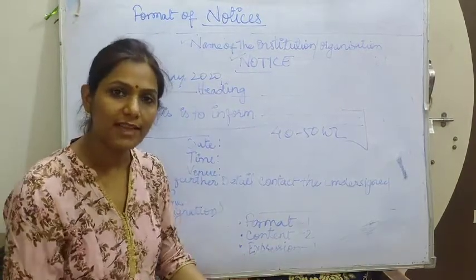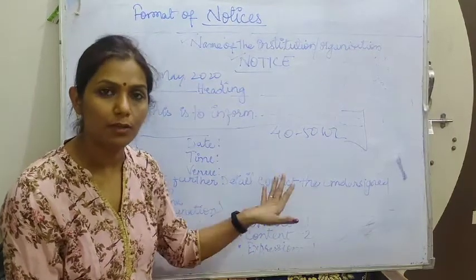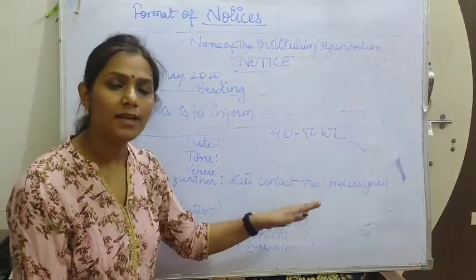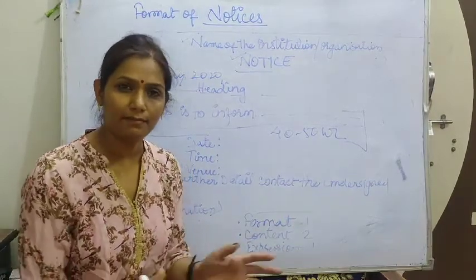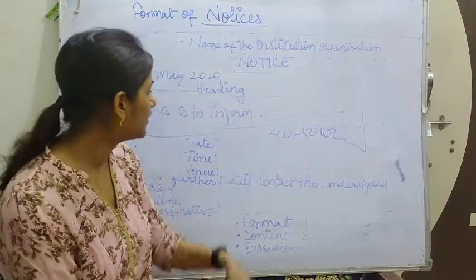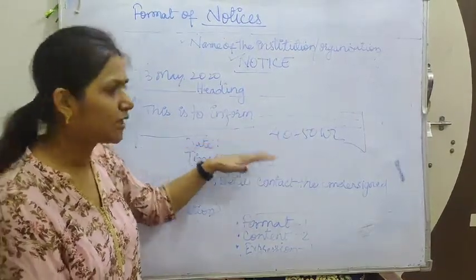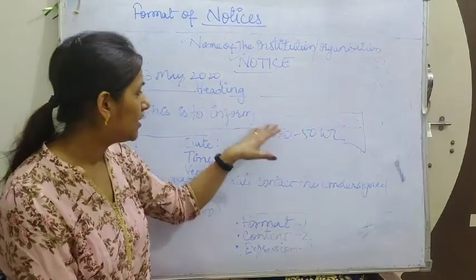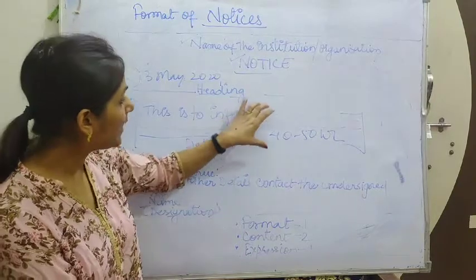These are examples. I will give you many samples and examples of notices, because there are many types of notices. So this is to inform, and that should be covered in not more than 3 or 4 lines in the main body.